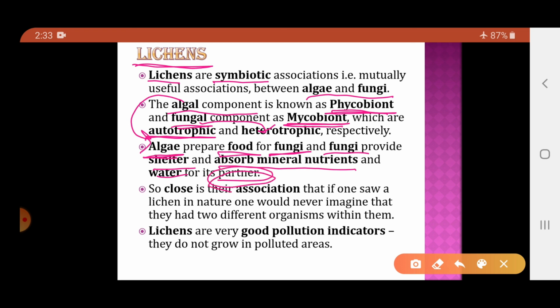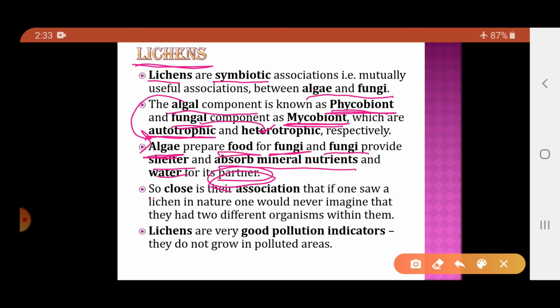Now the question arises, how will the fungi absorb the material? We know that fungi are made up of hyphae, and these hyphae penetrate deep inside the soil and absorb the water and minerals, and this absorbed water and minerals it gives to the algae, and using these nutrients and water, the algae will prepare the food. So in this way both the organisms are benefited by each other's presence.